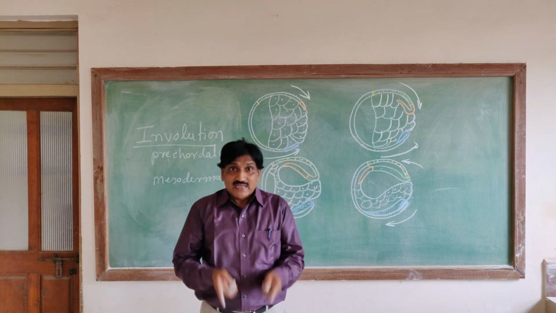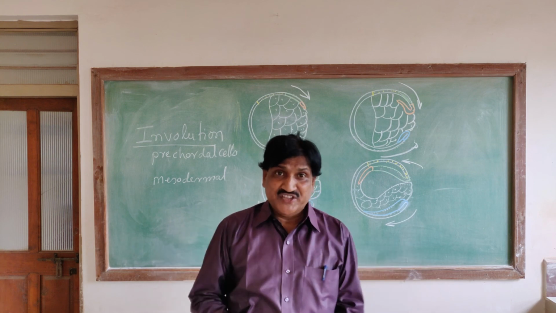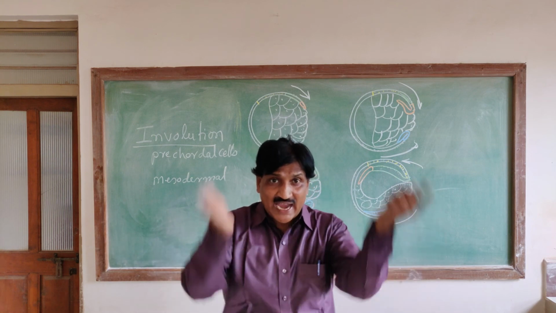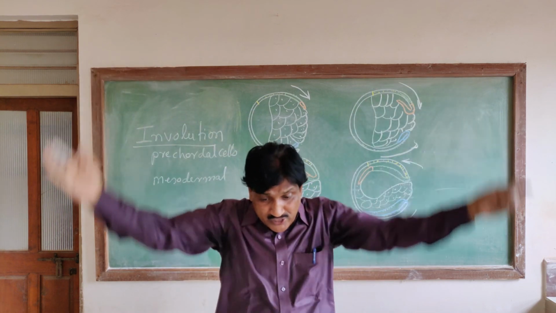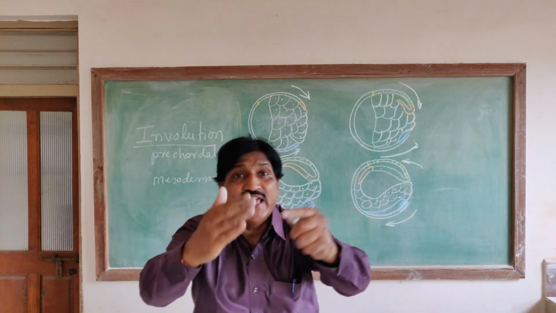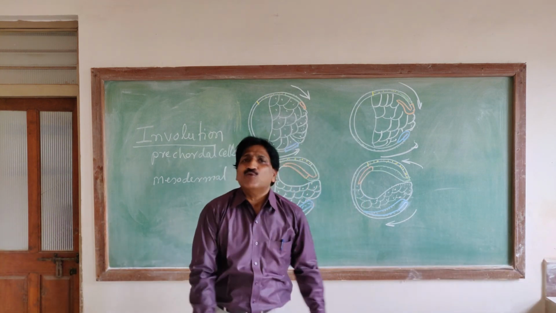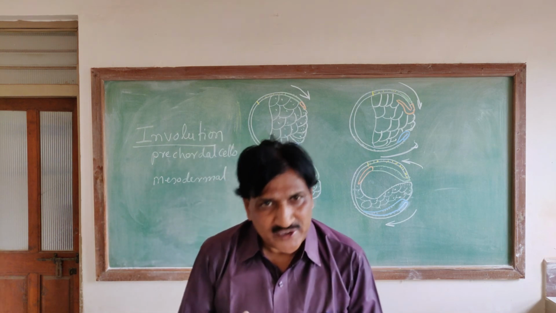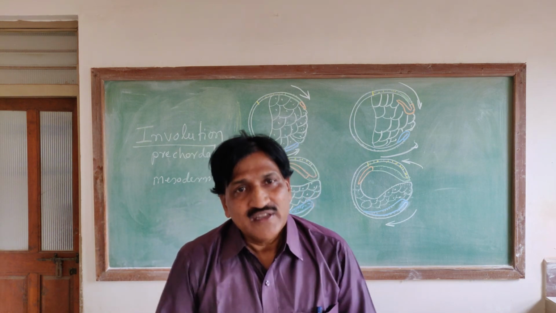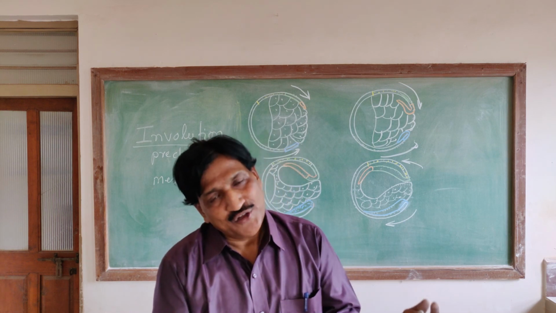Okay, now here the micromeres at the animal pole undergo rapid division and increase the cells, and those cells move from the animal pole to the vegetal pole in the form of a layer, and that layer is called the ectoderm. That is the end of the story regarding epiboly. Epiboly is only meant for the formation of ectoderm. Thank you, my dear students. I will continue in the next class regarding gastrula, notogenesis and neurogenesis.